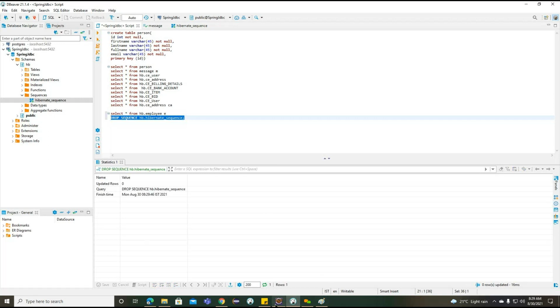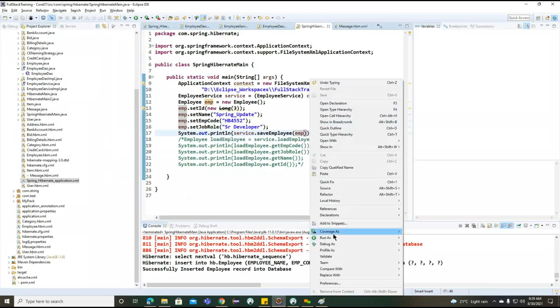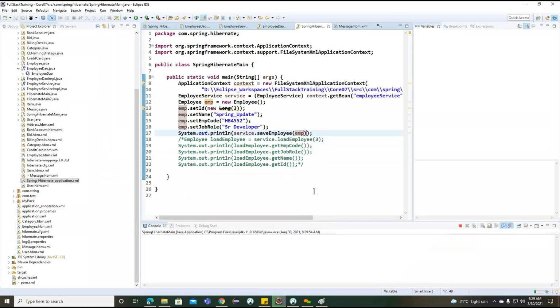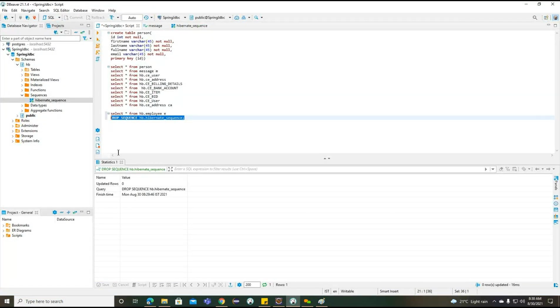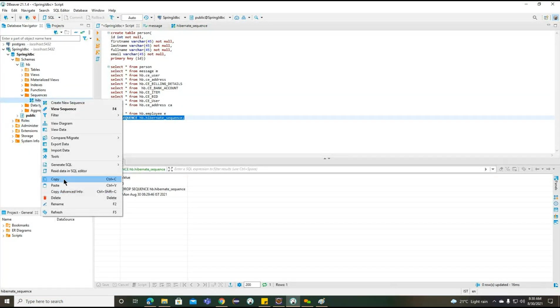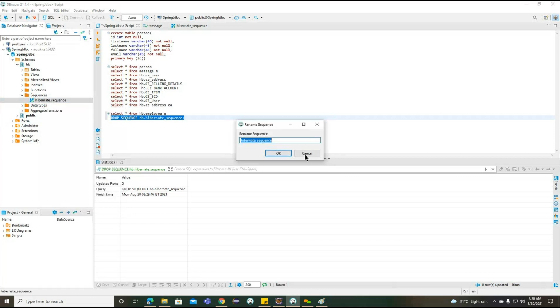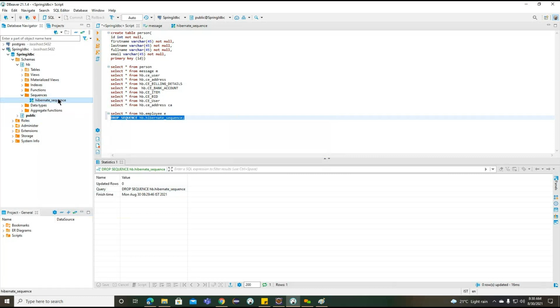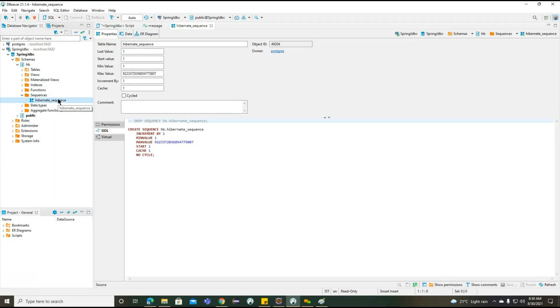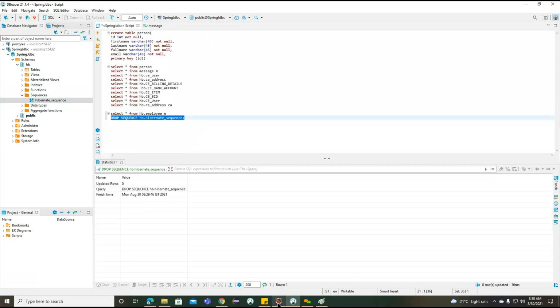So update, the sequence is dropped here. Now we'll find out the answer, whether it inserts based on the manual ID. Okay, starting value 1.